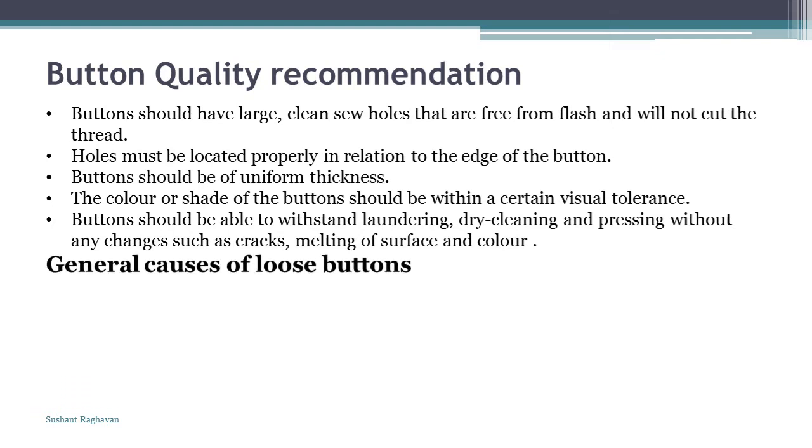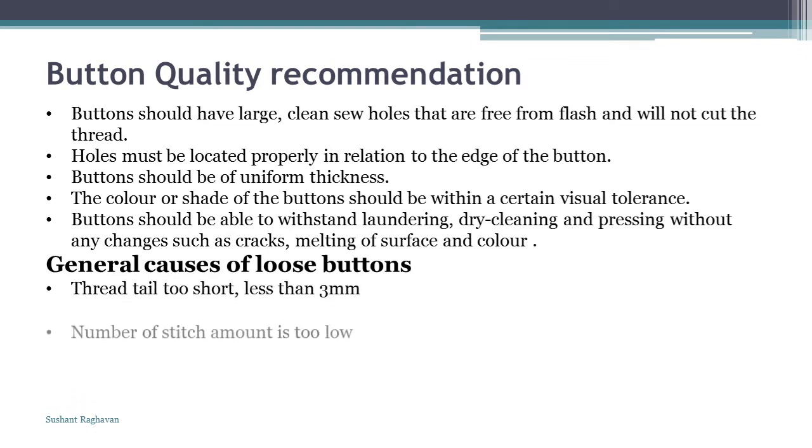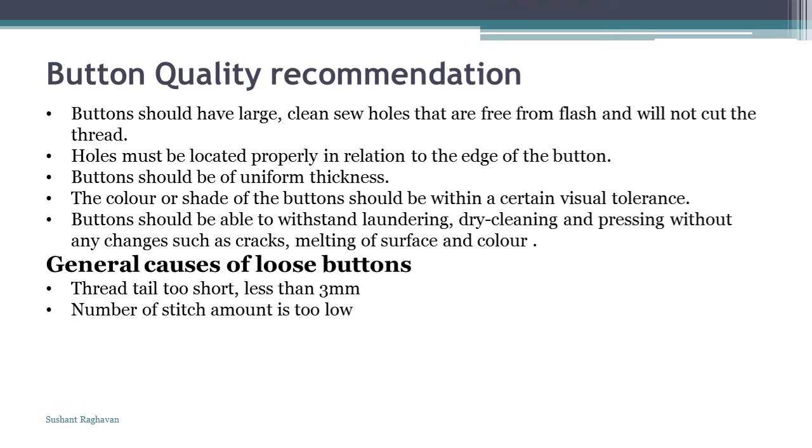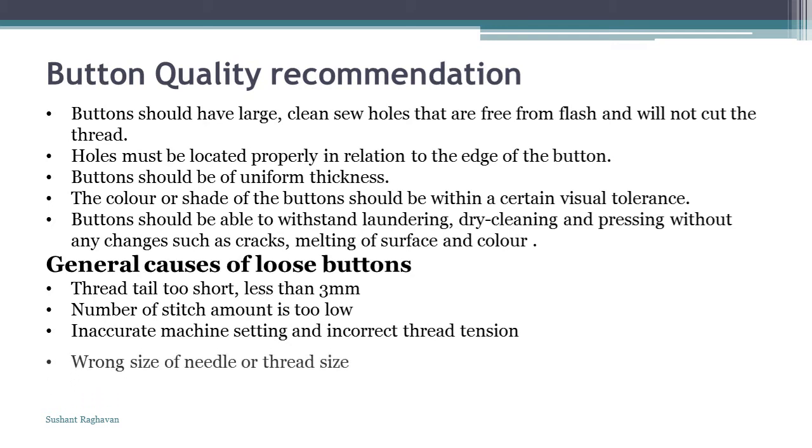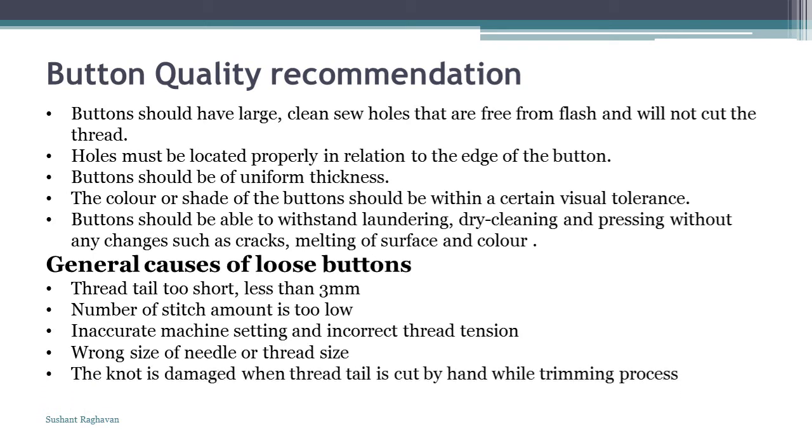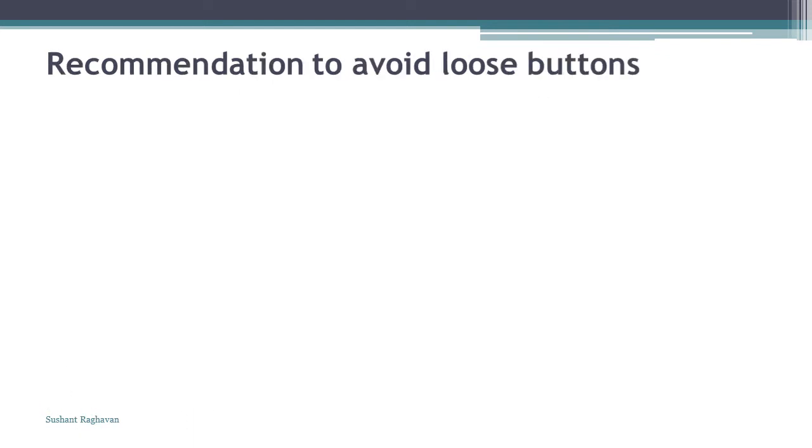General causes of loose buttons. Thread tail too short, less than 3 mm. Number of stitches is too low. Inaccurate machine setting and incorrect thread tension. Wrong size of needle or thread size. The knot is damaged when the thread tail is cut by hand during the trimming process. Faulty and skip stitches.